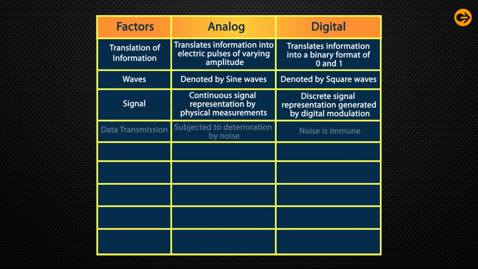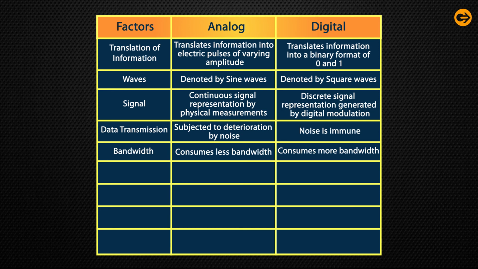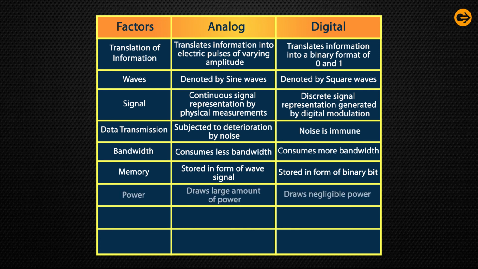In analog electronics, the data transmission is subjected to deterioration by noise. In digital electronics, the data transmission is immune to noise. In analog electronics, it consumes less bandwidth. In digital electronics, it consumes more bandwidth. In analog electronics, the memory is stored in the form of wave signal. In digital electronics, the memory is stored in the form of binary bits. In analog electronics, it draws a large amount of power. In digital electronics, it draws negligible power.